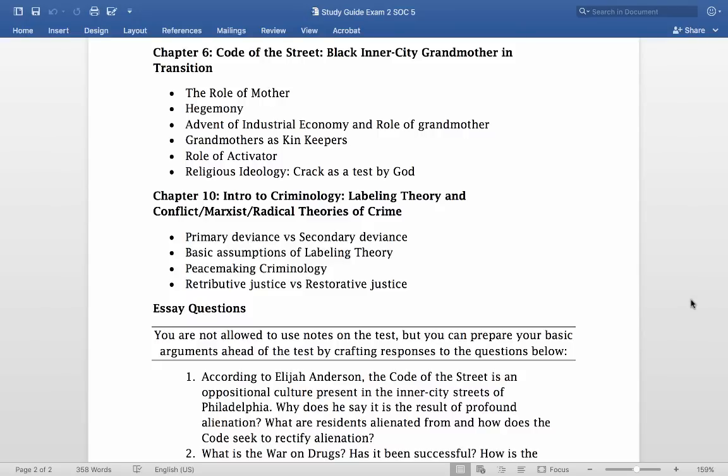Okay, religious ideology, just that a lot of these grandmothers, the decent grandmothers, are very religious and are very connected to their religious communities. So a lot of them see crack addiction and the violence that comes of it and the problems that result of it within teen pregnancy, and problems that their children might have if they're addicted to these drugs, they see it as a test by God, or they see it as the devil trying to influence their children or something of that nature. So it's understood in a kind of religious context.